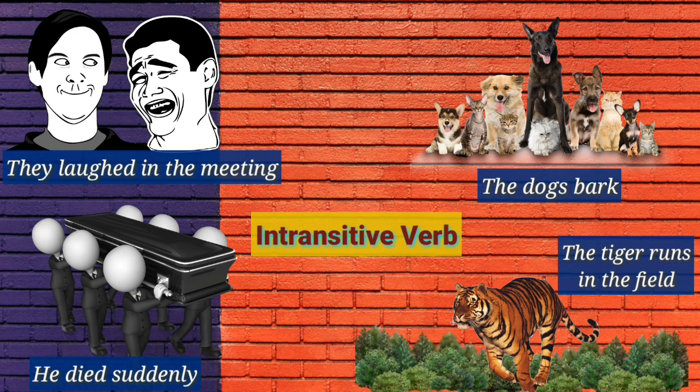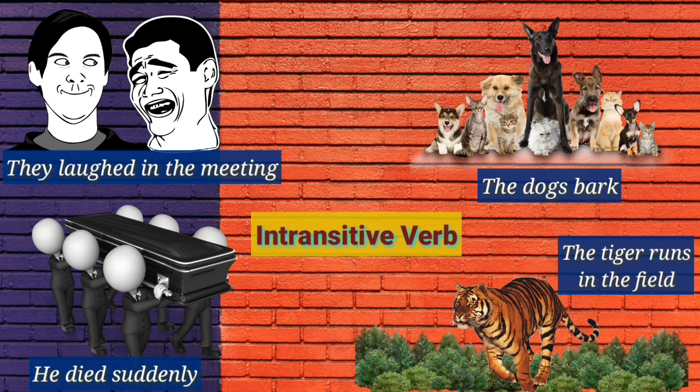Let's observe the sentence number 1. Here the action of laughing is limited to the subject they, because the rest of the sentence, in the meeting, is not an object. It is just a prepositional phrase. In the second example, he died suddenly. So suddenly is not an object, it is just an adverb. So the action stops with the subject he died.